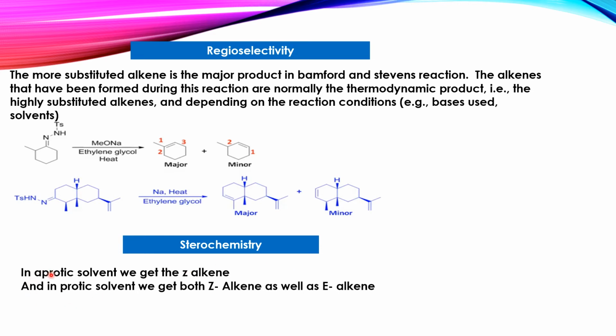Firstly, this stereochemistry differs in the presence of the solvent. In an aprotic solvent, we get a Z alkene as the major product, and in a protic solvent, we get both Z as well as E alkene. The concept of Z and E alkene we learned in earlier slides. This is all about the stereochemistry and the regioselectivity of the Bamford-Stevens reaction.